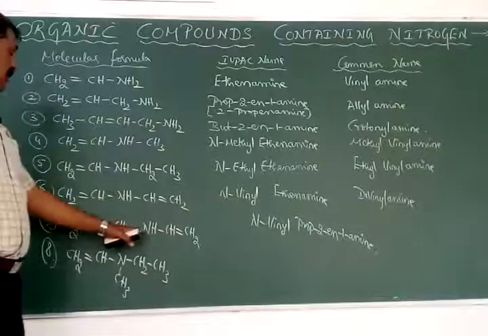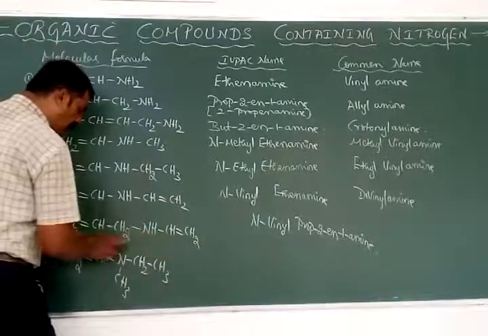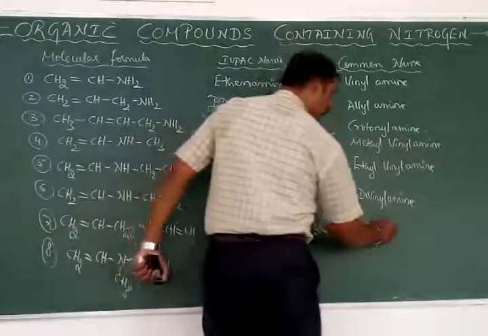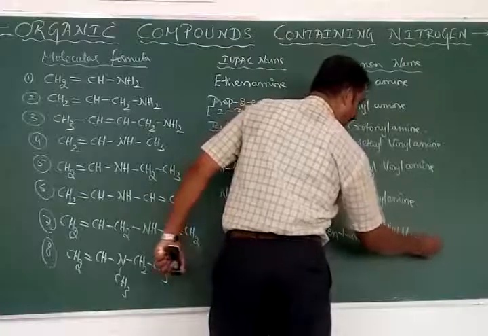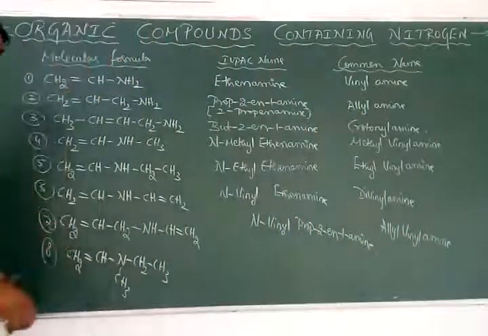Okay. Now again it is a secondary amine, but it is found to be mixed. This is vinyl group, but this is, I think, allyl group. Which comes first according to the alphabetical rule? It is allyl vinyl amine. Which and which? Allyl and vinyl.